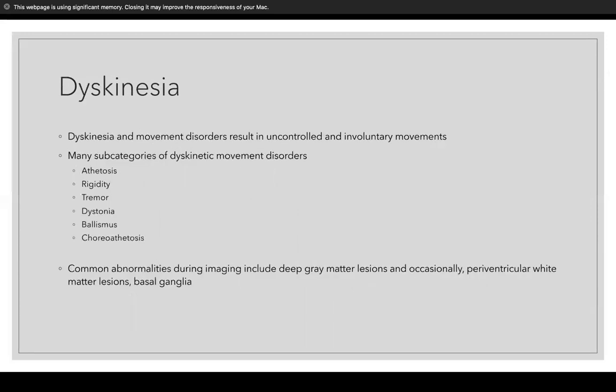So the next type is dyskinesia or dyskinetic. Dyskinesia and movement disorders result in uncontrolled and involuntary movements. There are several subcategories of dyskinesia, including athetosis, rigidity, tremor, dystonia, ballismus, or choreoathetosis. Some common abnormalities during imaging include deep gray matter lesions and occasionally periventricular white matter lesions, as well as basal ganglia lesions.